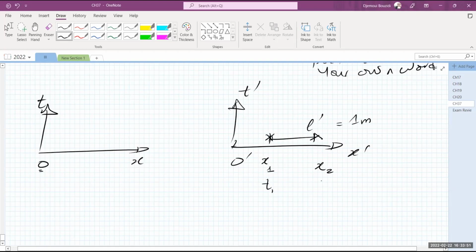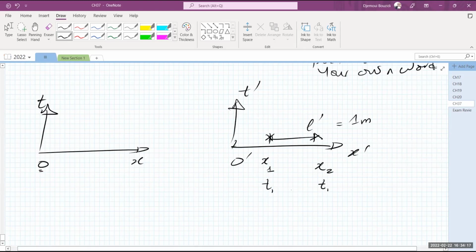Obviously, he has to do both of them at the same time. You cannot measure a ruler by looking at its front end and waiting a year later to measure its second end because the ruler might move. That's what you do when you measure rulers in the lab. You have to measure both ends at the same time. When you measure how long the desk is, you cannot measure it now and wait a second later to measure the other end because the desk might move. So that's the point in here.